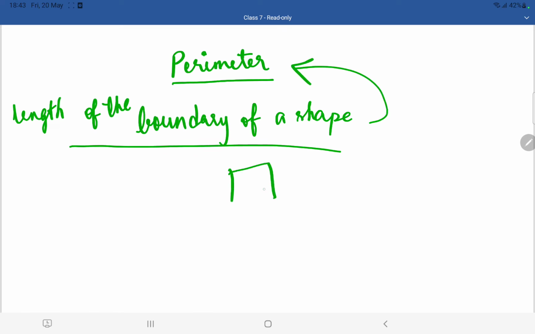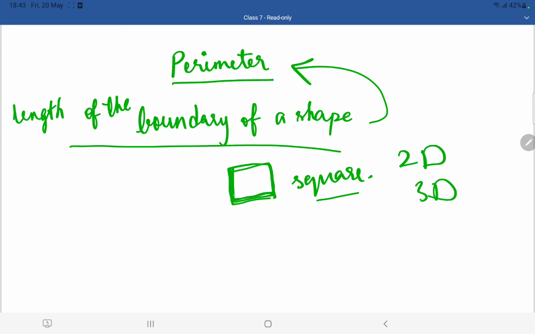So if I have a square, it is also a shape. You know what is meant by shapes. You know what 2D shapes are, what 3D shapes are, right? So whenever I take a shape, for example, a square, the length of the boundary of the square is known as perimeter. Okay, so now let us see how to calculate the perimeter. Let us see the formulas for different kinds of shapes.